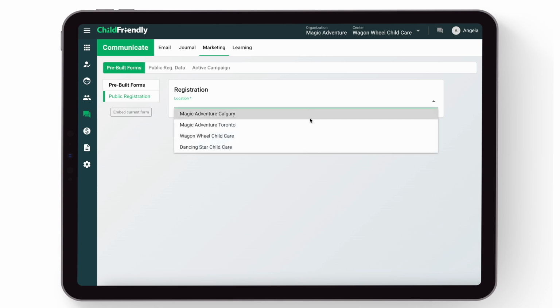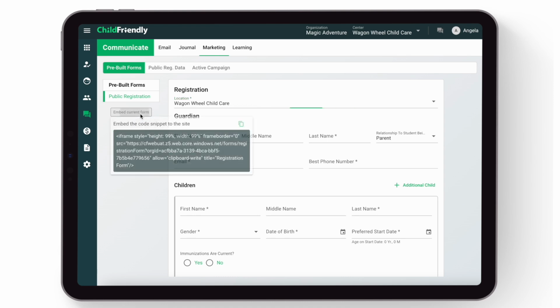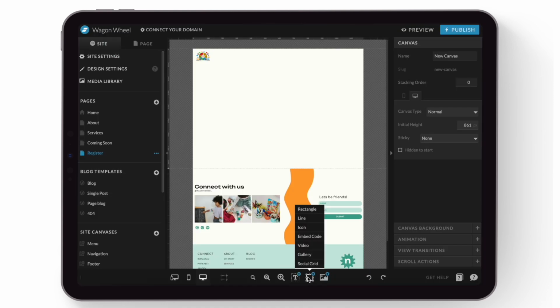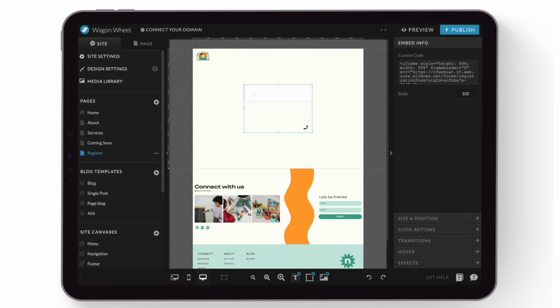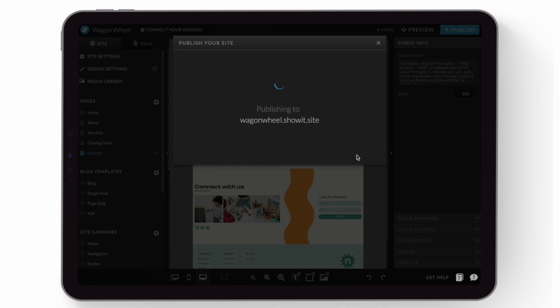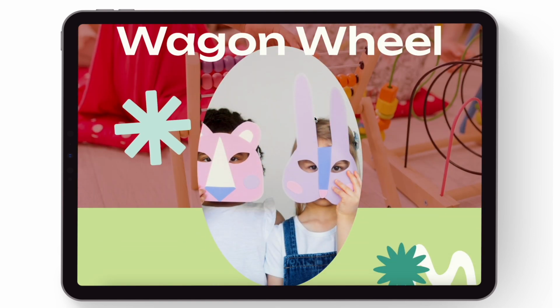Simply log in to your ChildFriendly admin portal, go to Public Registration, and click on Embed Current Form. Copy the HTML code provided into your website and voila! Your website now features a seamlessly integrated and mobile-friendly registration form that perfectly aligns with your brand.